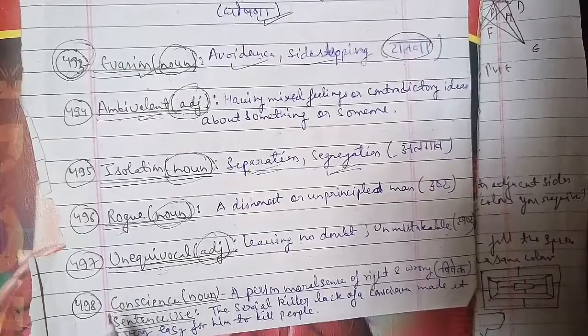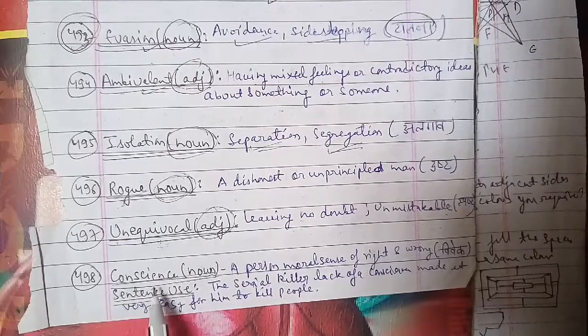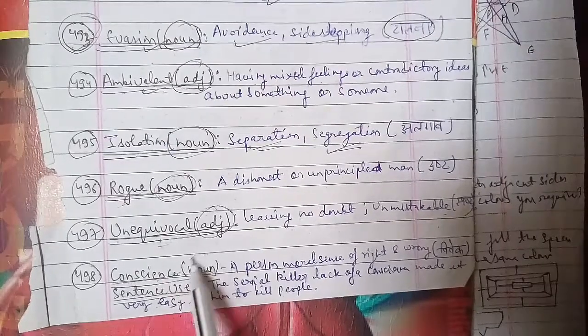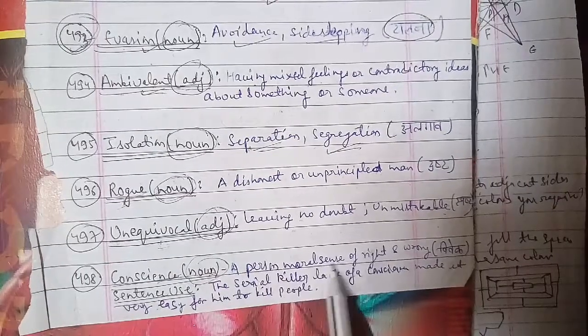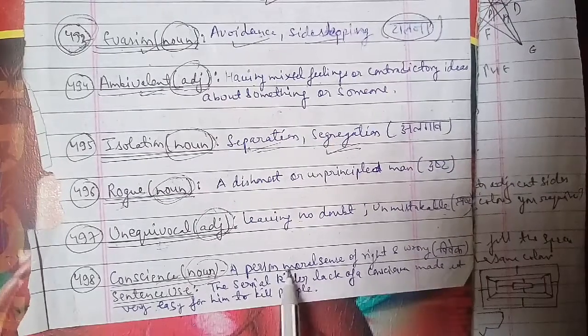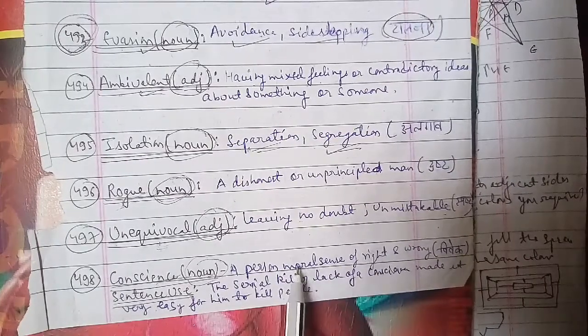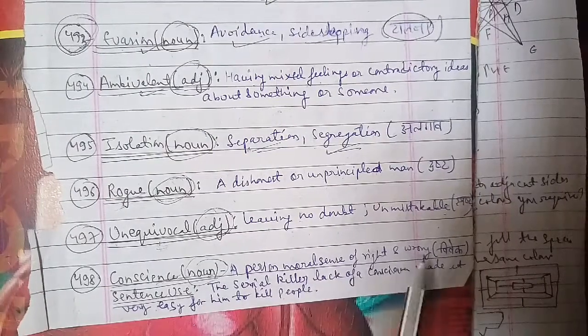Now we'll go ahead with another one, which is the 498th question of the session. The word is conscience. Conscience is used as a noun, and the meaning of that is a person's moral sense of right and wrong, that is, a person who is very clear about the moral sense of right and wrong, having a conscience.